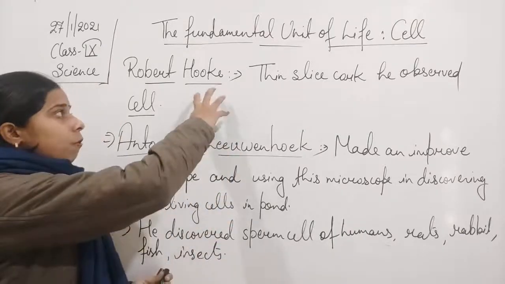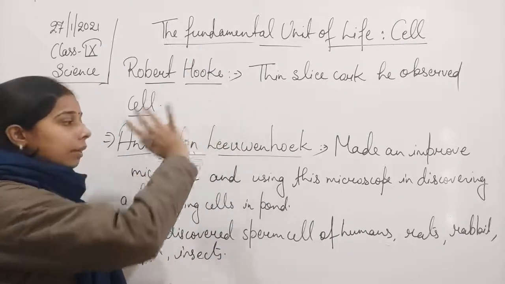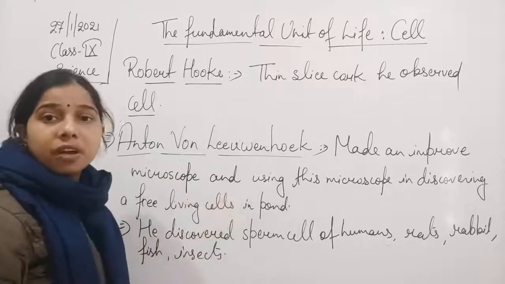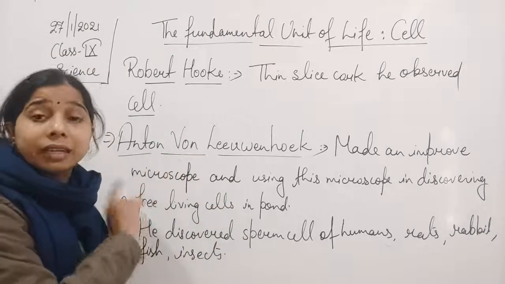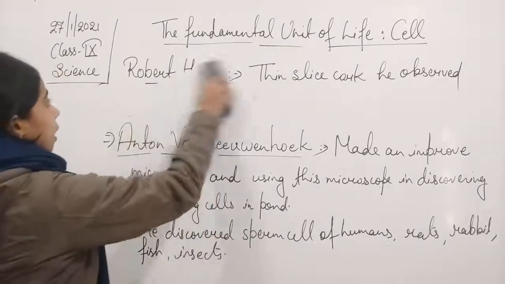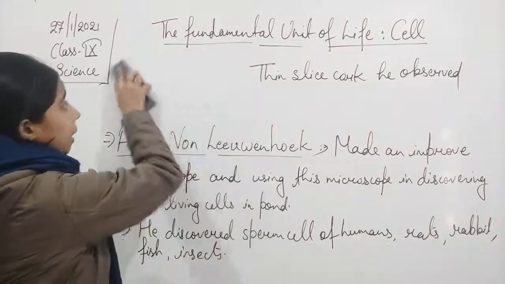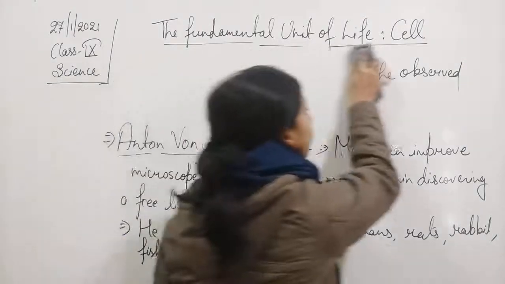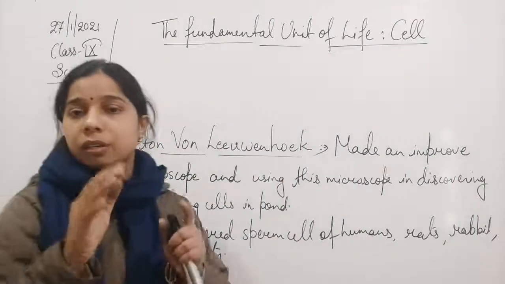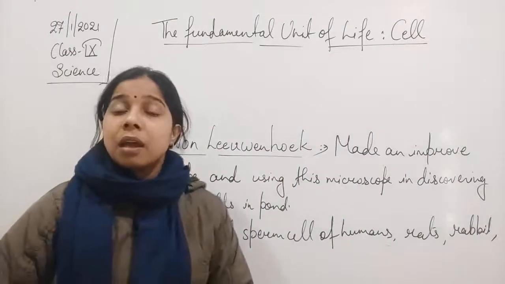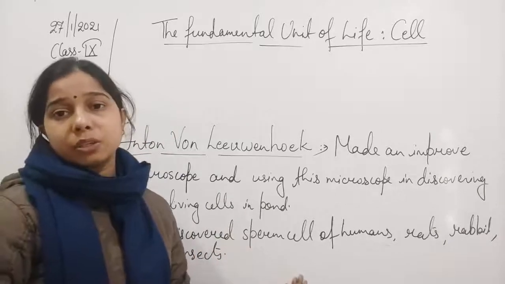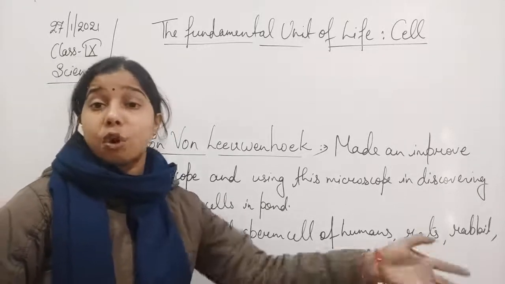So first of all, Robert Hooke worked, and then Anton von Leeuwenhoek saw a living cell. So here Hooke has seen the dead cell, and then Anton von Leeuwenhoek has seen the living cell. Now here one more thing, students, is that Robert Hooke has discovered only the dead cell. He has seen the outer compartment. Okay. But if we talk about another scientist, his name was Robert Brown.